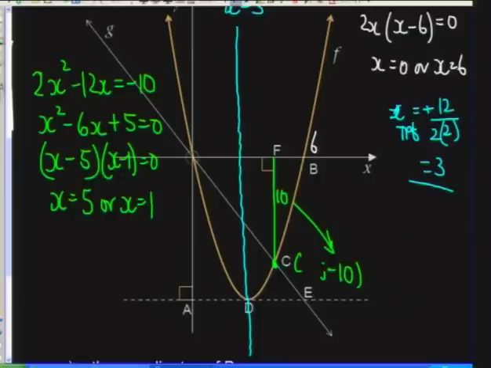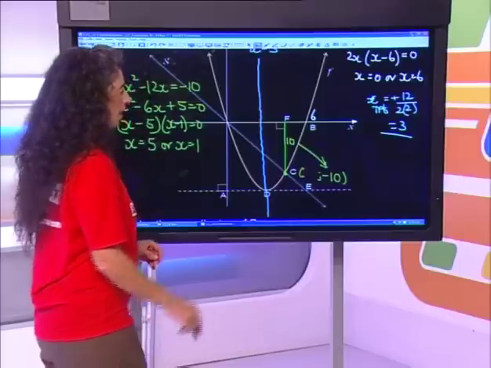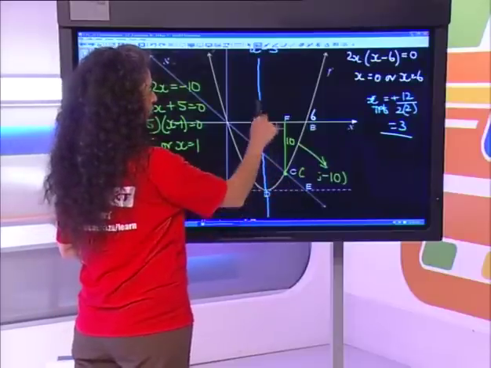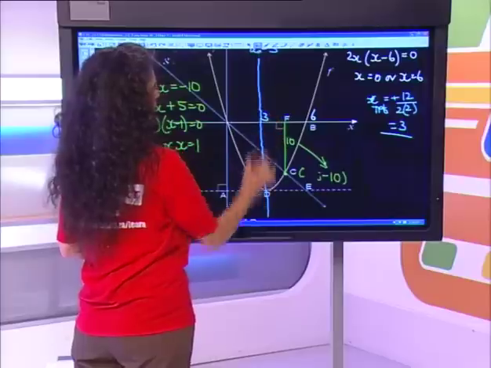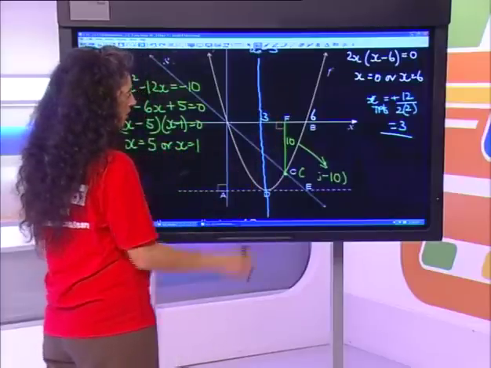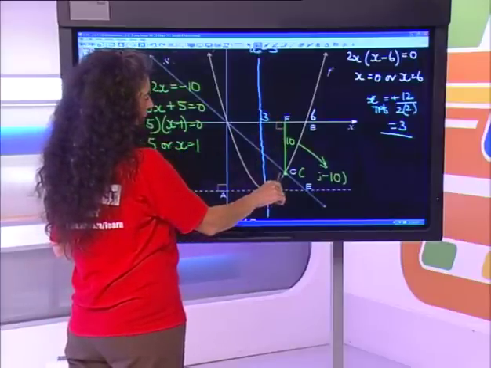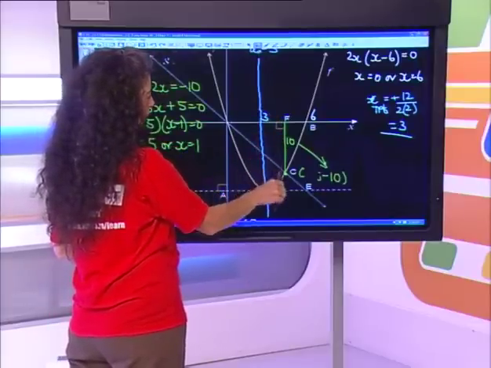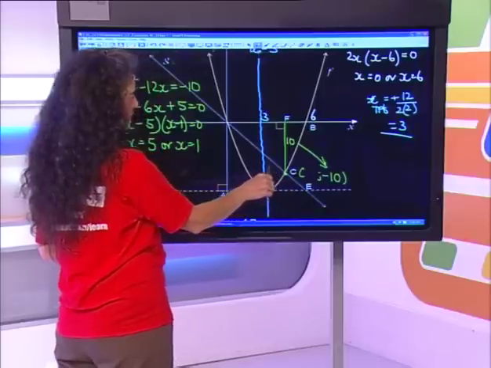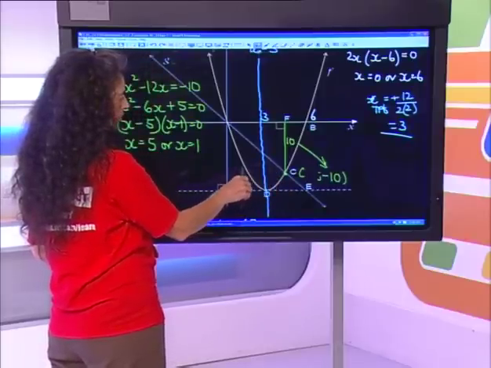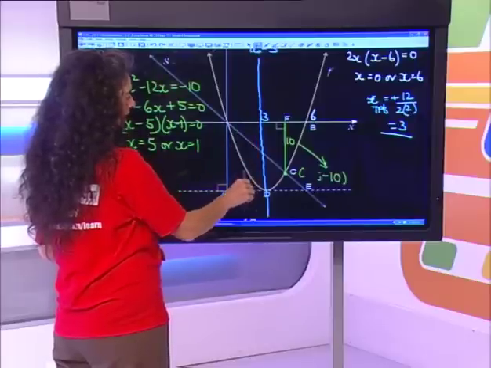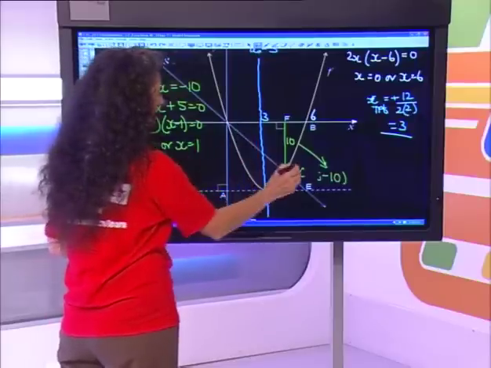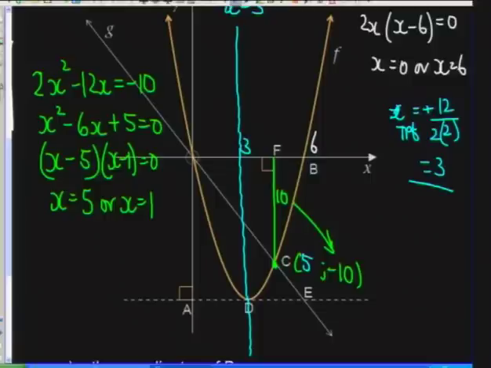And how would you argue that? Well, I think definitely it's got to be bigger than 3, because we've already worked out that this x value here is 3. So it cannot be 1. What we're saying is that around the axis of symmetry, every point on the parabola is symmetrical. So there's going to be another point on this side that's also going to have a distance of 10, and that point is the point 1. But at C, it definitely is 5.